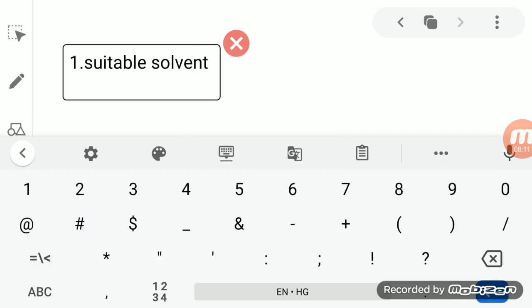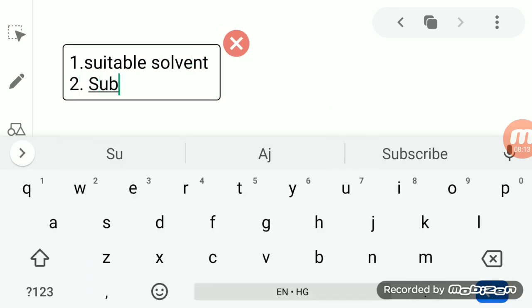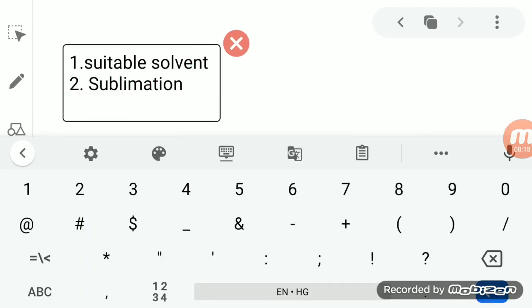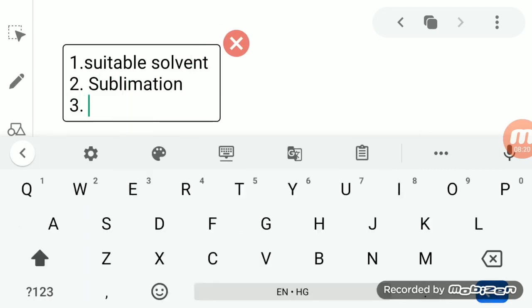The second one is sublimation, and the third one is magnet.